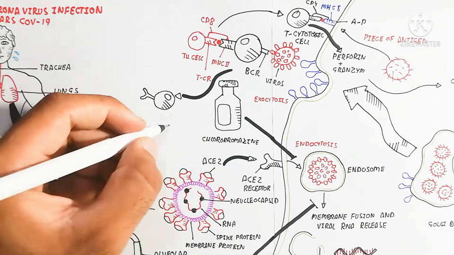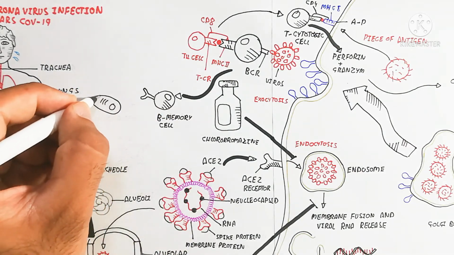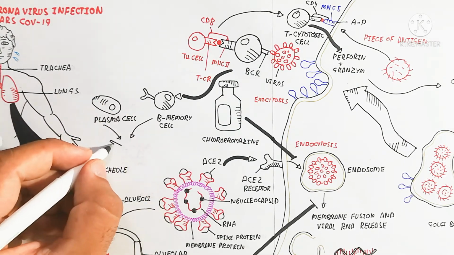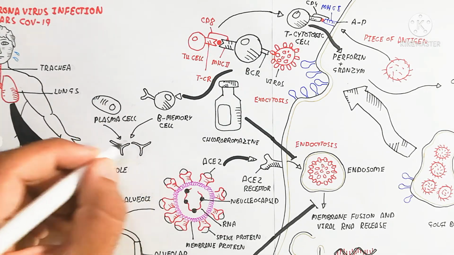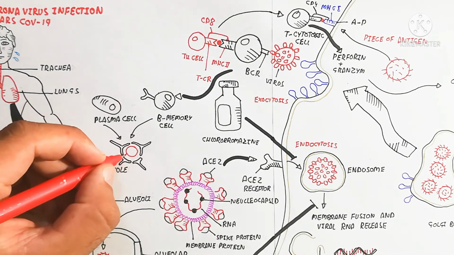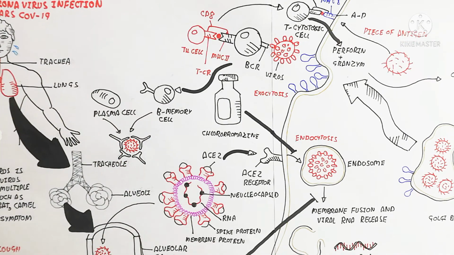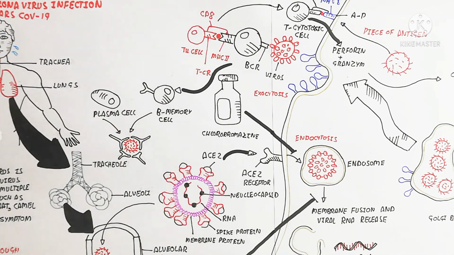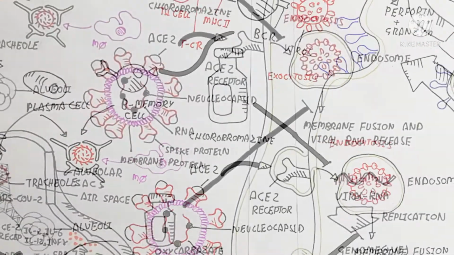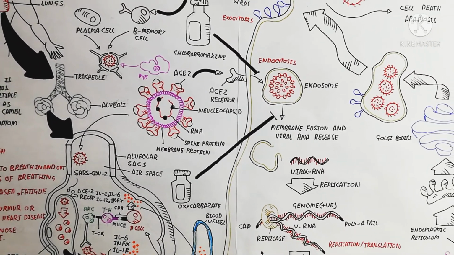of the response to the coronavirus. This B cell will proliferate into B memory cells and plasma cells. This B memory cell is used for further quick response to produce antibody, immunoglobulin, while the plasma cell is used at the time when infection first occurs. So the antigen-antibody, immunoglobulin and antibody complex will be formed and the macrophage will engulf it. That is the innate immune response.